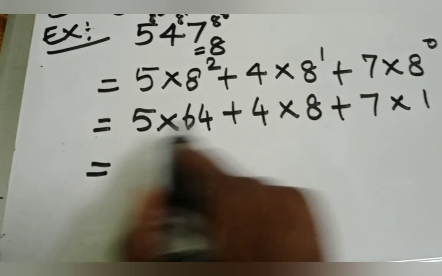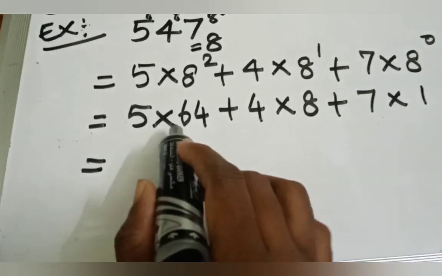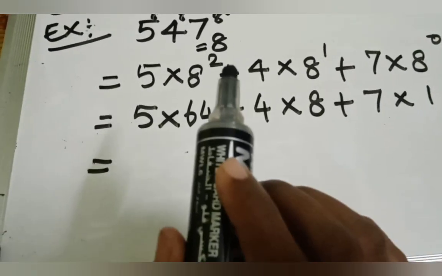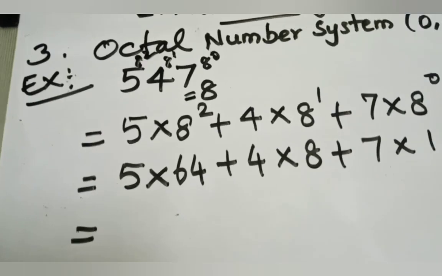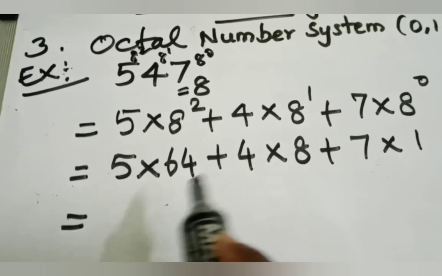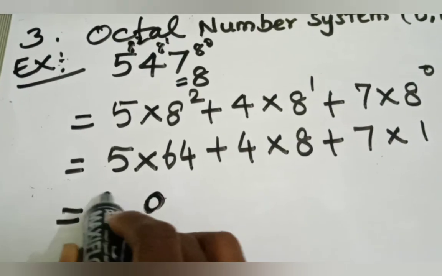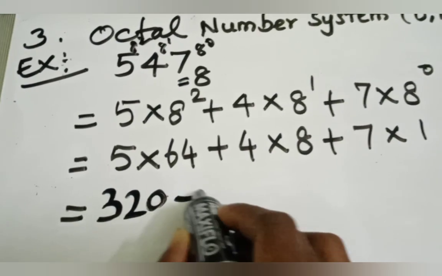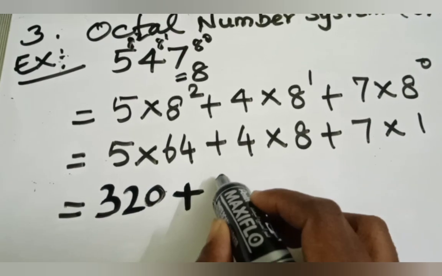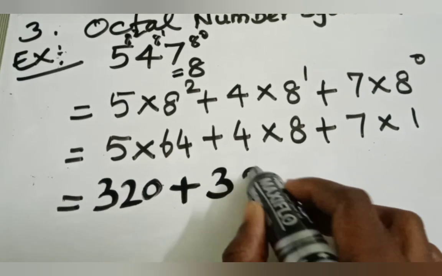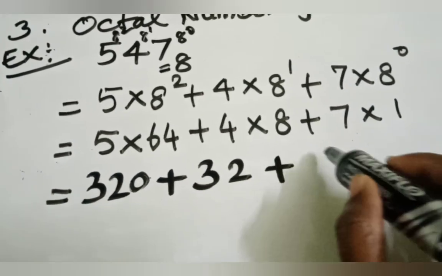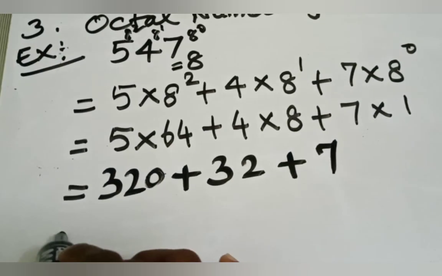Then finally multiply these and all. Then 5 into 64. So what is the answer for 5 into 64? That is 320. 5 4s are 20, remaining 2, 5 6s are 30 plus 2, 32, so 320. Plus 4 into 8, 8 4s are 32. Plus 7 into 1, 7.